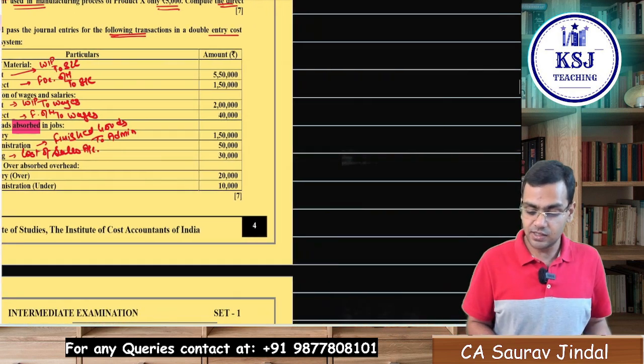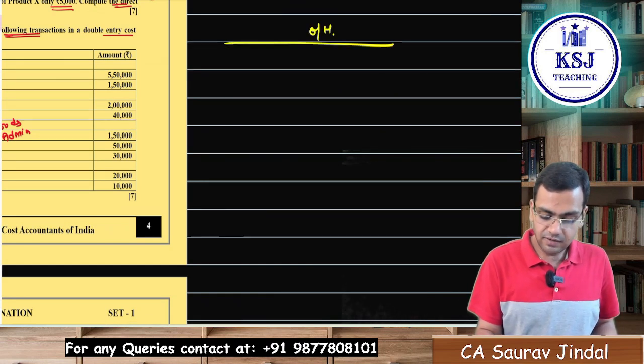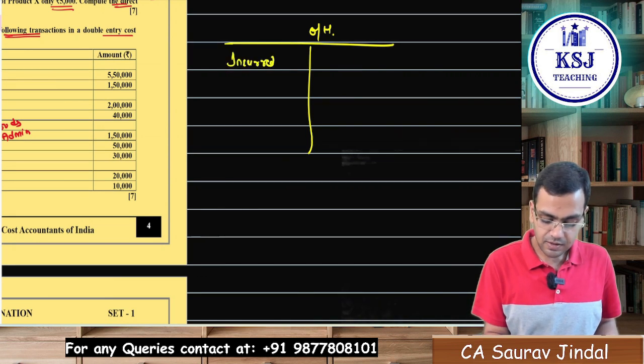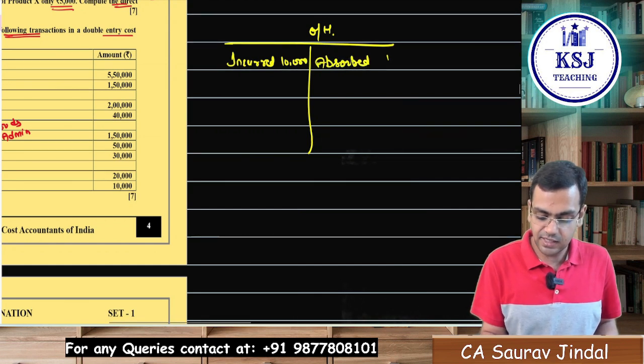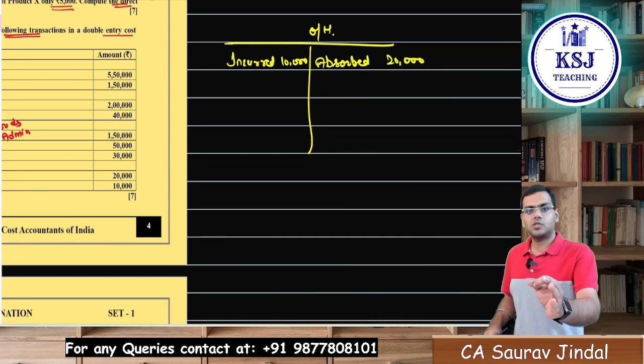Then next is under or over absorption of overheads. Now this is interesting, sir. When you prepare the overheads account, here you take the incurred part. Let's say incurred is 10,000. On this side you take the absorbed part. Let's say the absorbed is 20,000. Now this is what? This is over absorption.